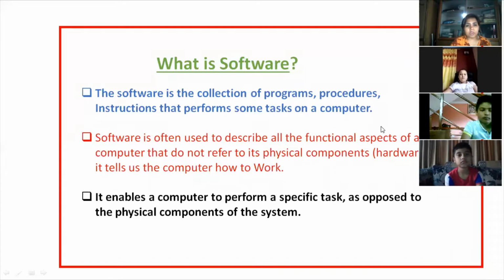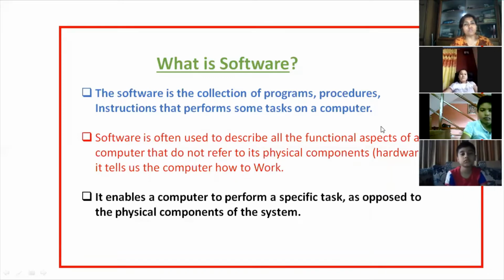The third one: it enables the computer to perform a specific task as opposed to the physical components of the computer. Means it guides hardware as well. There are varieties of software which guide hardware as well. We deal with it in the types of software, okay?